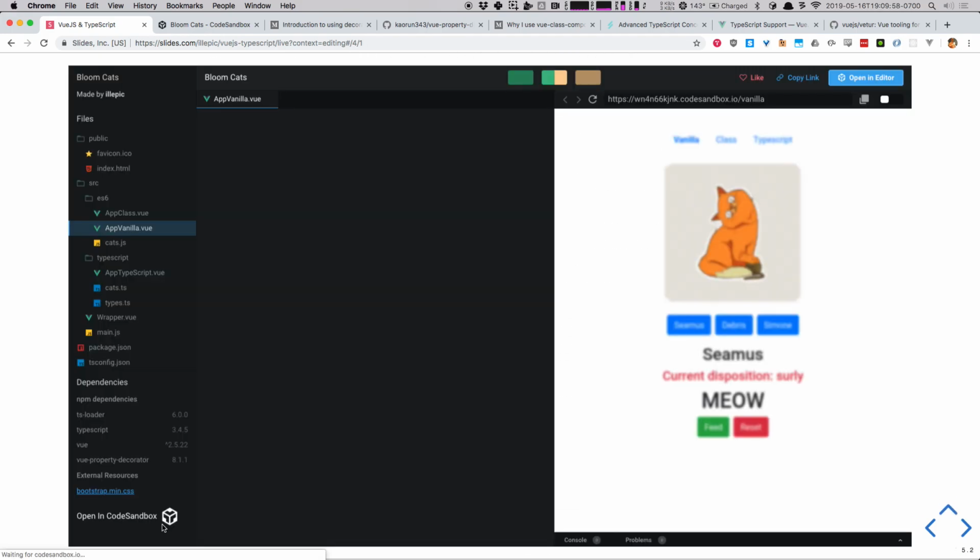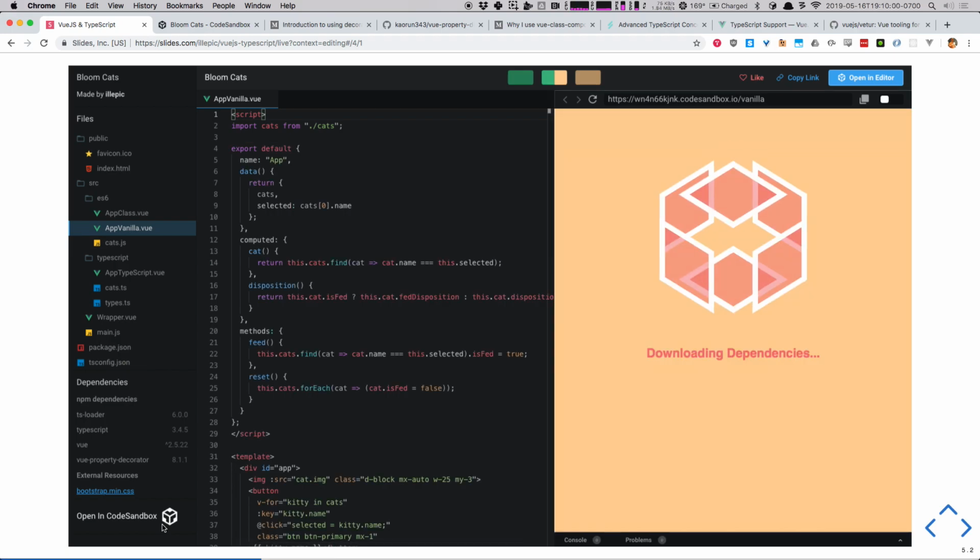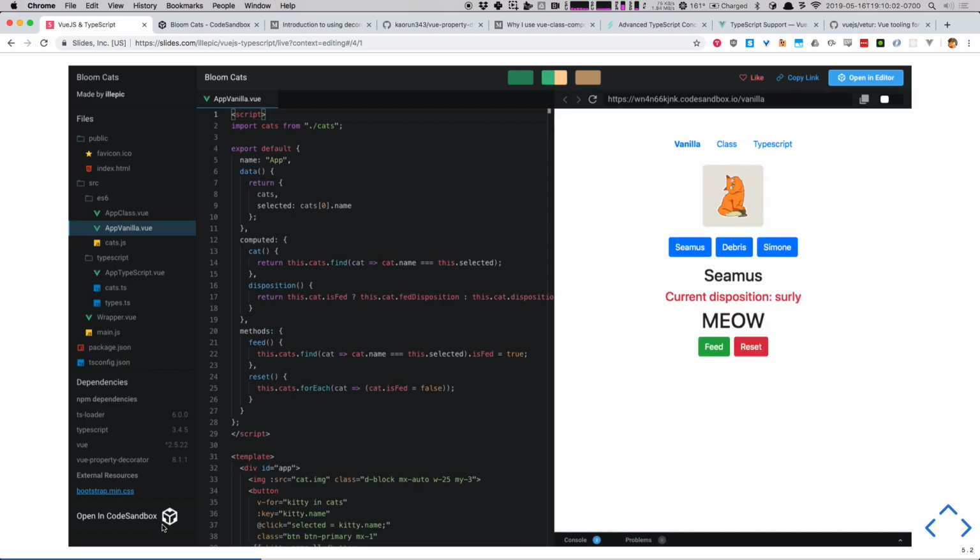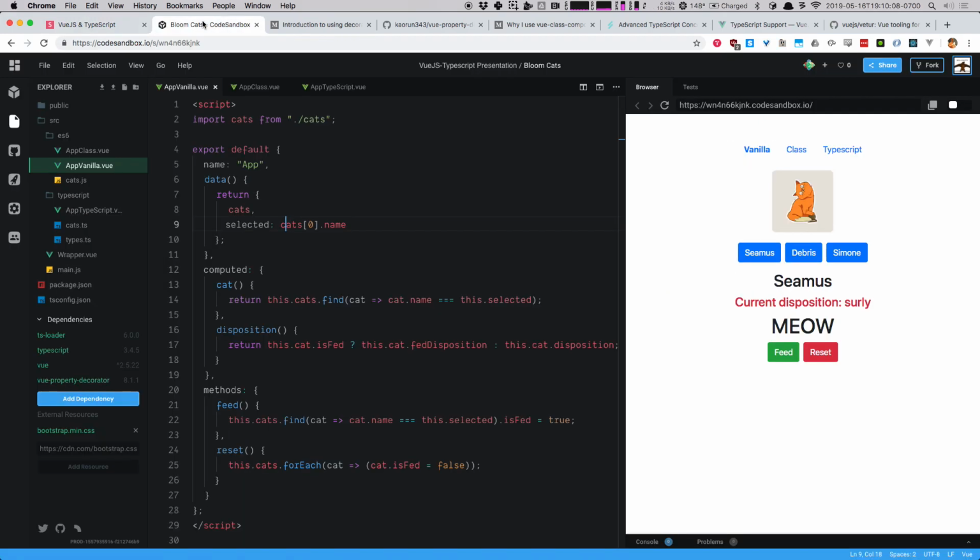And all of this is live inside of our code sandbox editor. And if you guys want to mess with this, you can go hit this online through the presentation. I'm actually going to open this in a separate tab so we can just take a quick look at the app and see what it's doing.